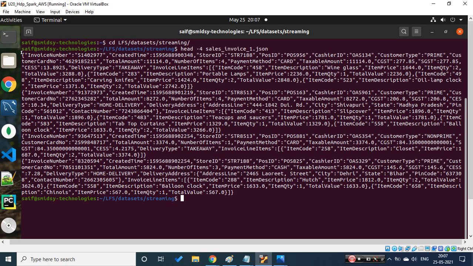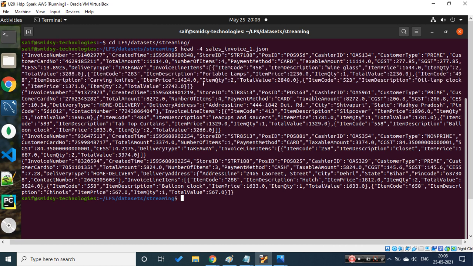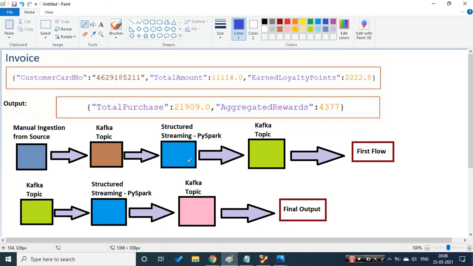If you see, it's JSON data, and in the JSON we have some array data, which is over here. So we had to flatten the data, do some exploration and some transformation, and it was streaming data. As soon as you push the data, you are able to see it on the screen. That's what we covered yesterday, and this is the output we got, but it was in Avro format. It was in binary format, so we were not able to read it yesterday. The final output for us is this, which we would be achieving today.